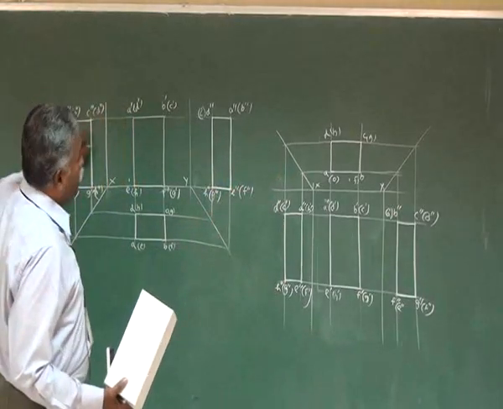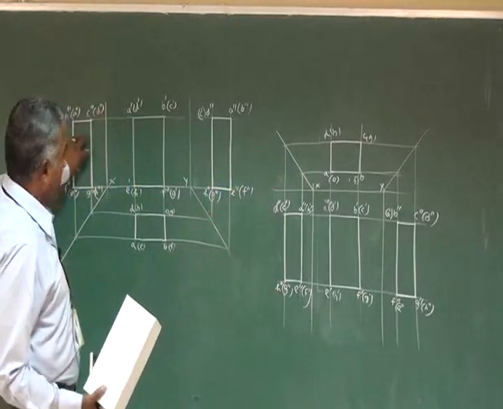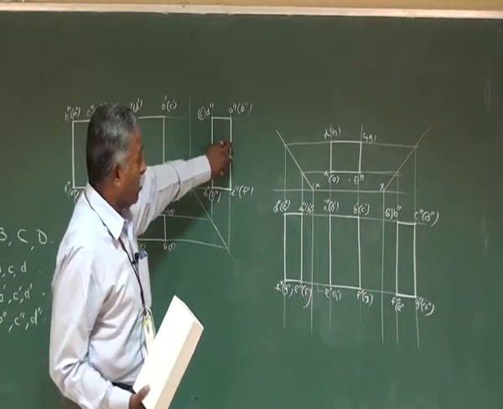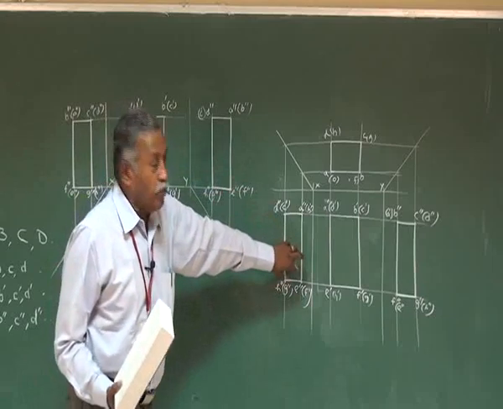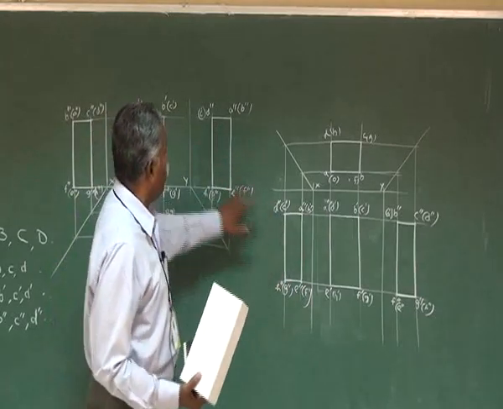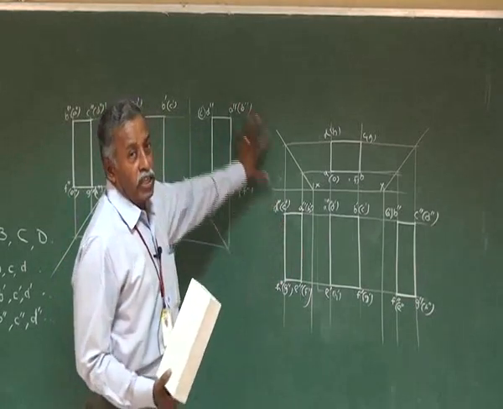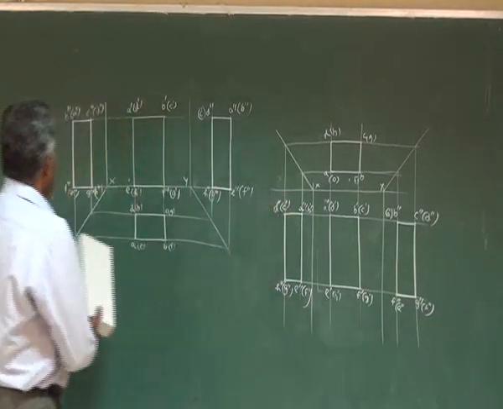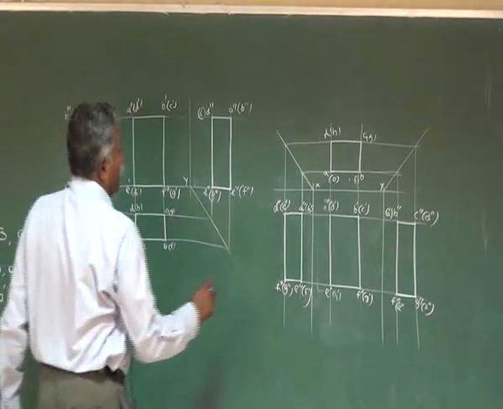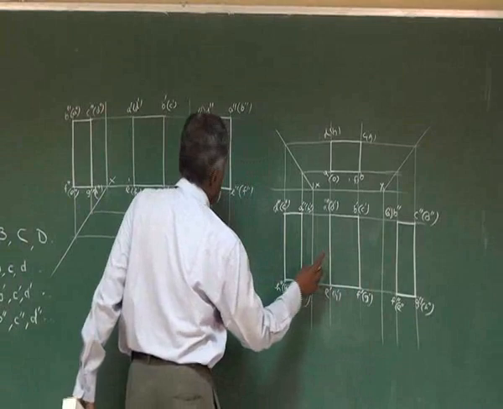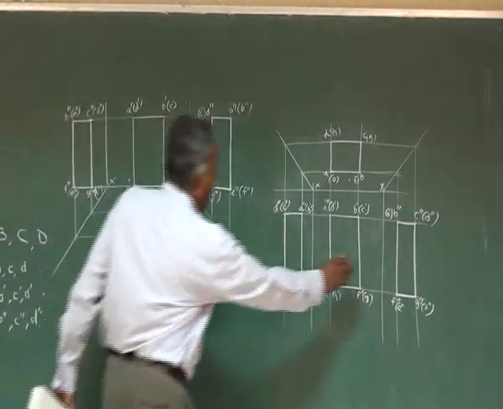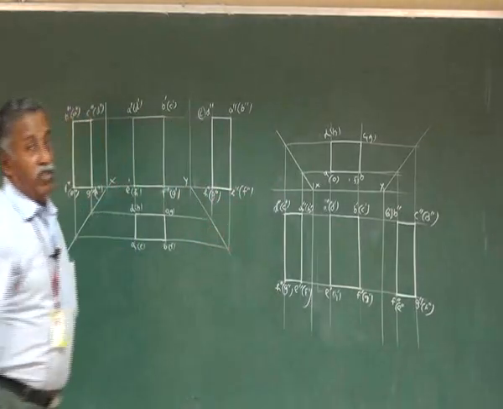Similarly, the left hand side view comes here in first angle projection, and the left hand side view comes here in the third angle projection. You can compare, these two views are same and the marking are similar. And the right hand side view in the first angle projection comes here, the right side view in the third angle projection comes here. So you can compare these two views and the marking are similar.